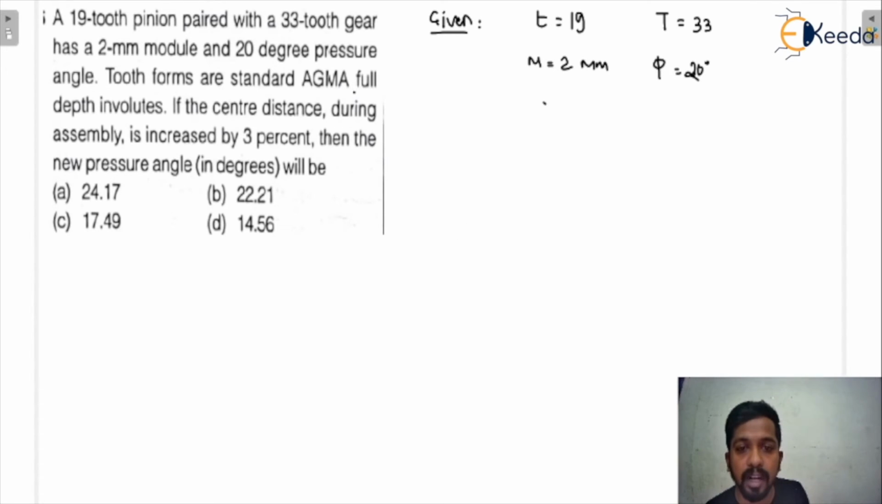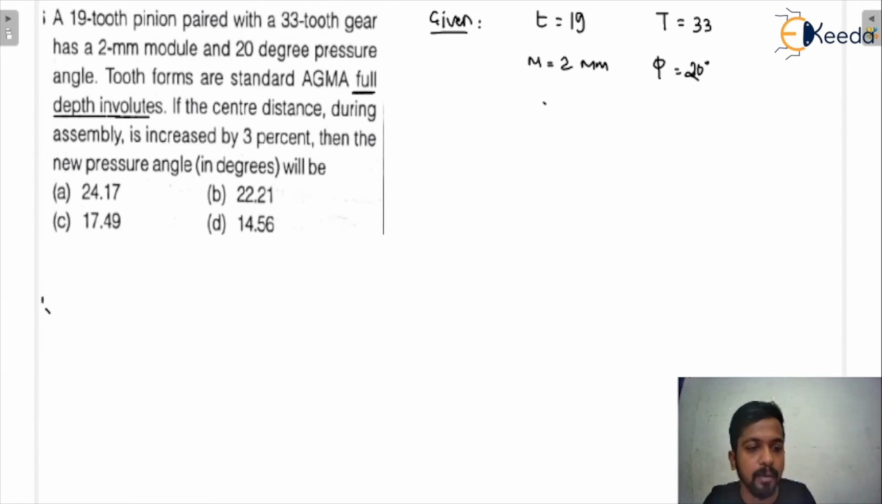I already told you about full depth involute. A full depth involute is given in the question. The fractional addendum value for the gear and the pinion will be 1. If the center distance during the assembly is increased by 3%, it is saying that the center distance is changing.